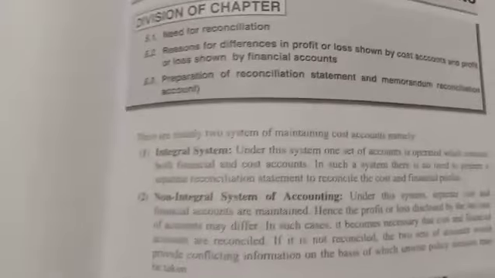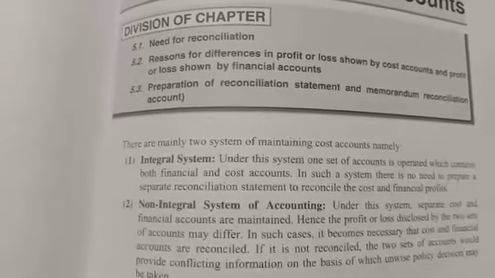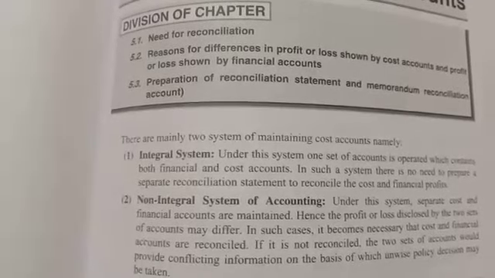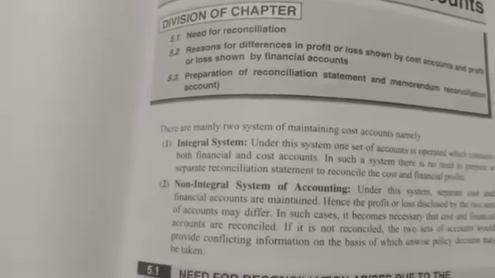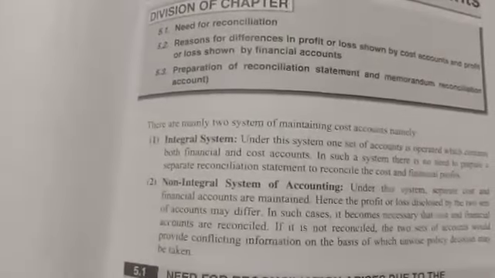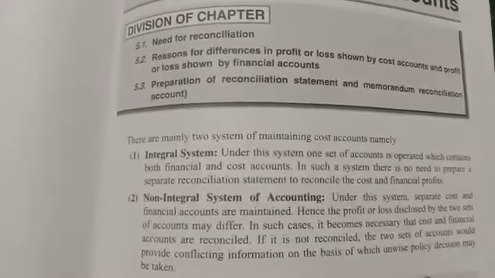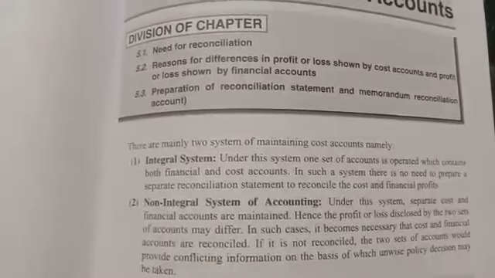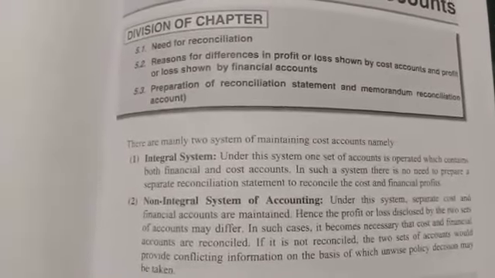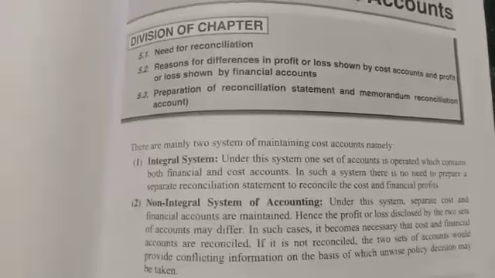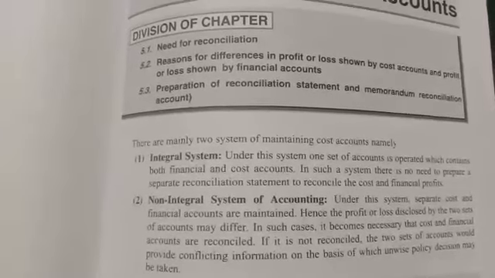There are two types of systems of maintaining cost accounts, namely the integral system and the non-integral system. Integral system means both financial accounting and cost accounting are prepared together. Together they maintain a set of accounts which contain both financial and cost accounting. It means we need not prepare a reconciliation statement.